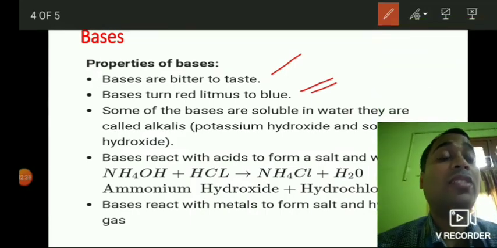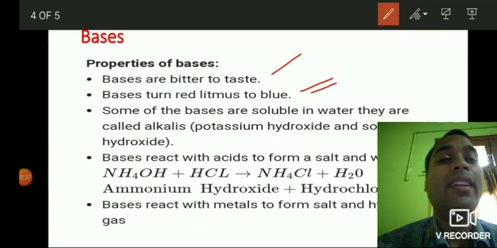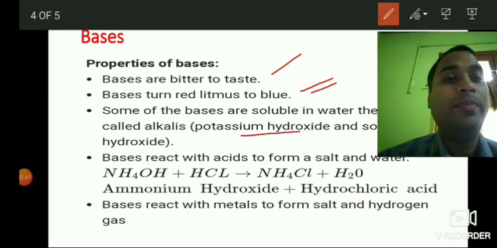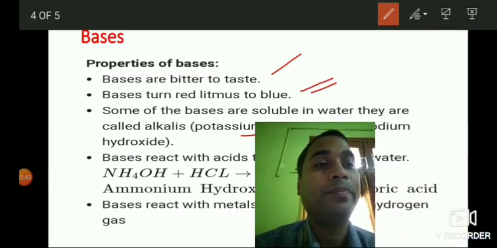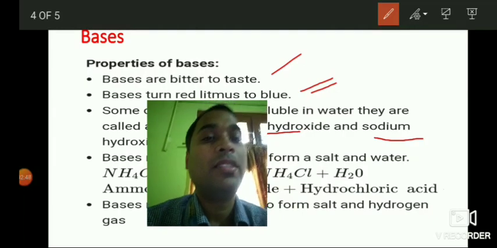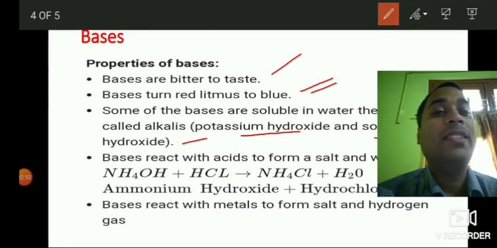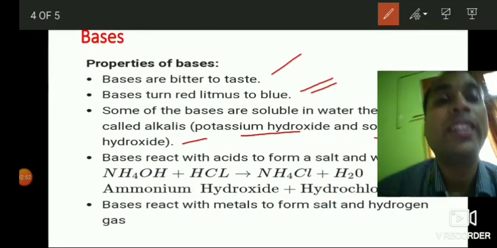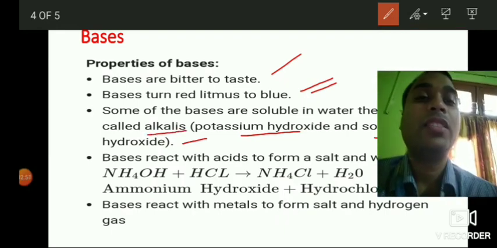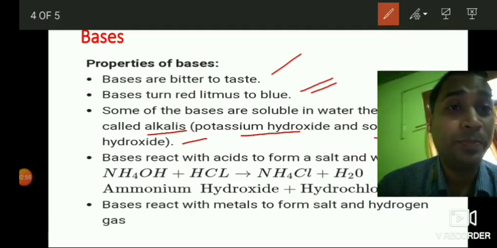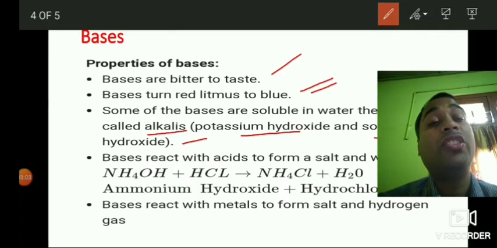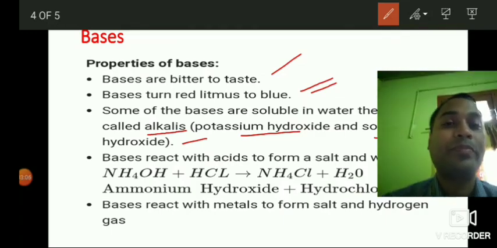Then some of the bases are soluble in water and they are called alkalis. For example, potassium hydroxide and sodium hydroxide. So this is sodium hydroxide. These are the bases which dissolve in water. So bases that dissolve in water are known as what? Alkalis. So this may be a question. What are alkalis? Alkalis are the bases which are soluble in water.